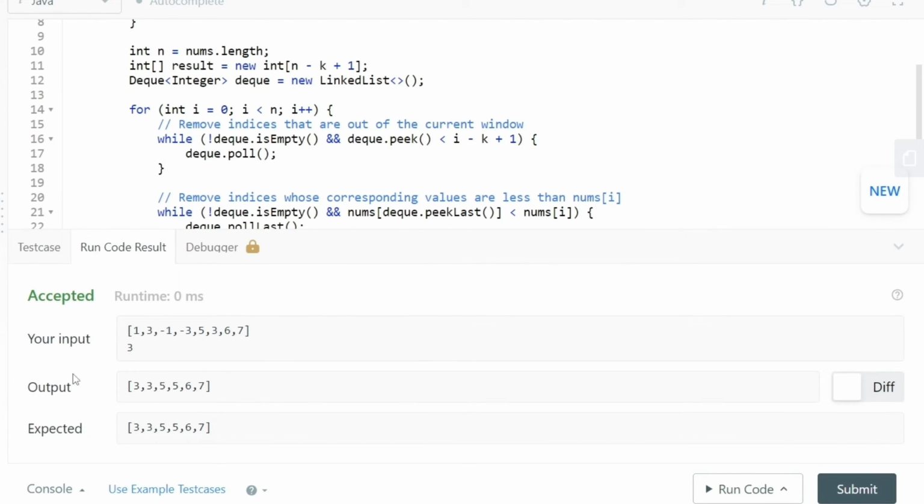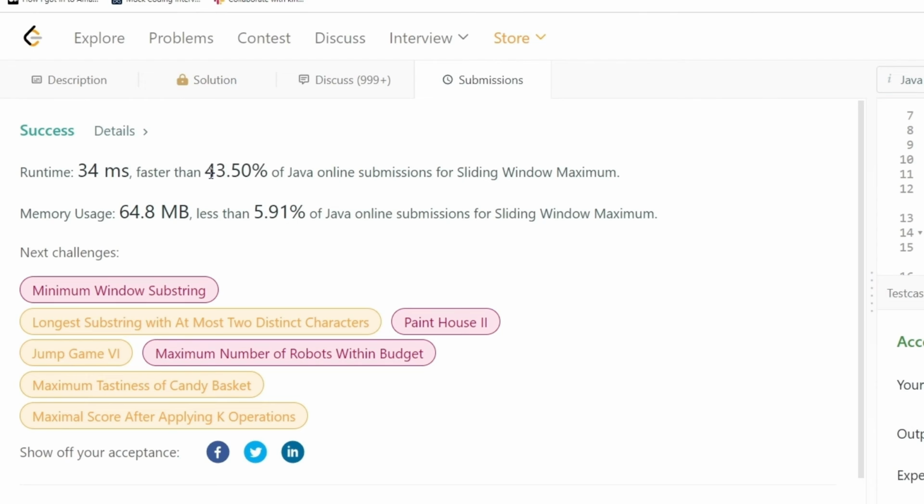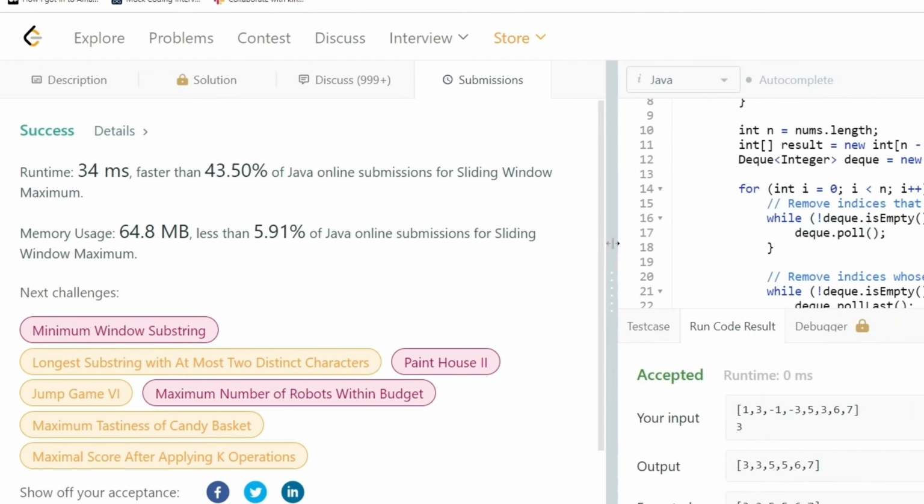Okay, seems like our solution is working as expected. Let's submit this code. And our code runs extremely fast compared to a lot of other solutions. Once again, the coding solution is present on the GitHub repository that we have created, so you can go and check it out from there. Thank you.